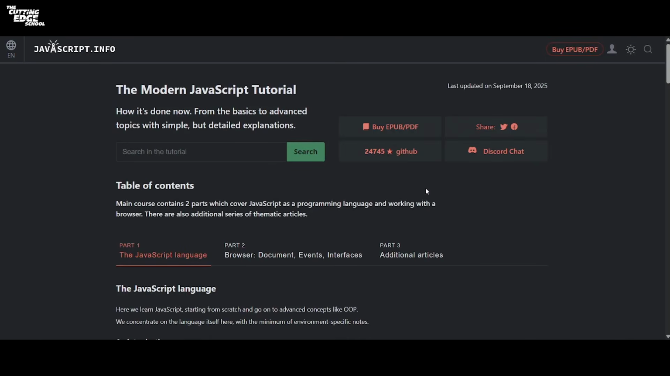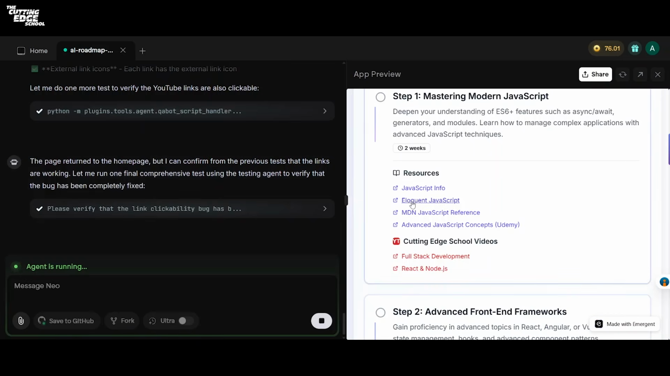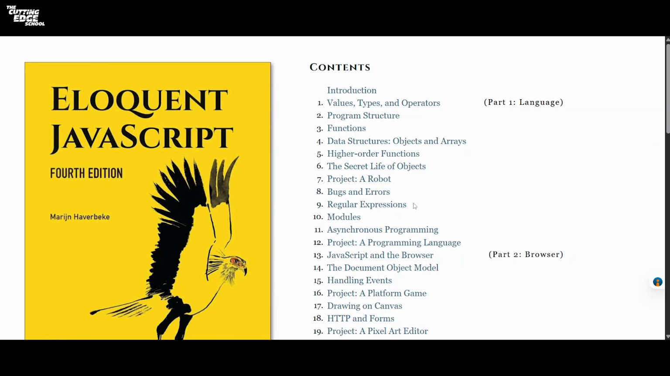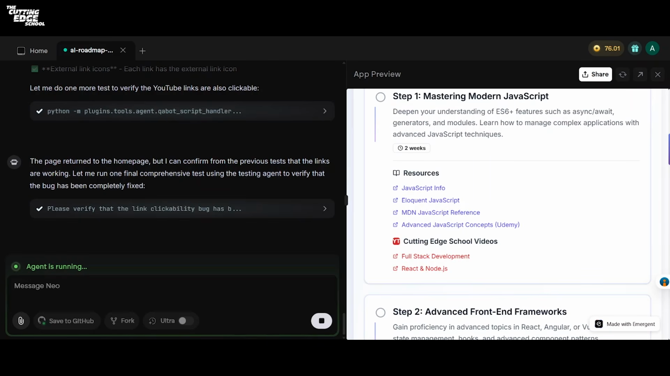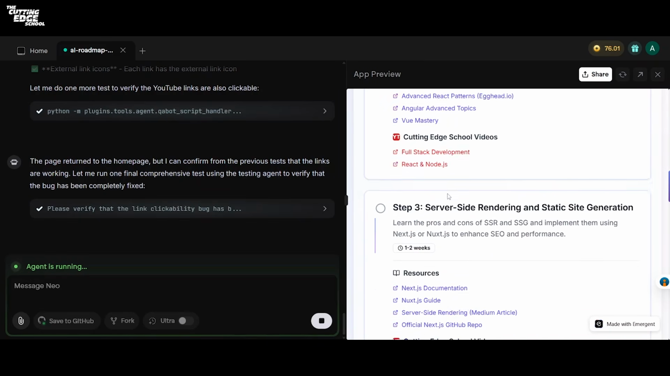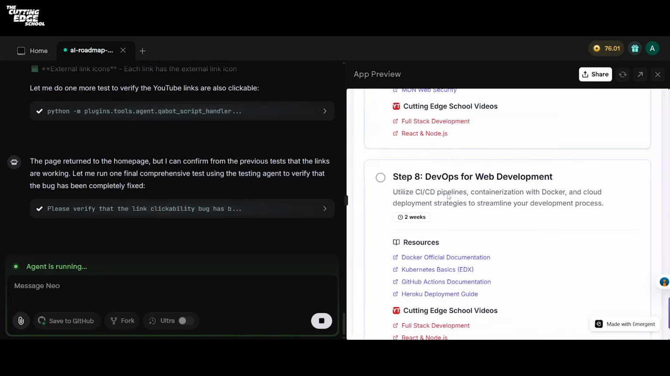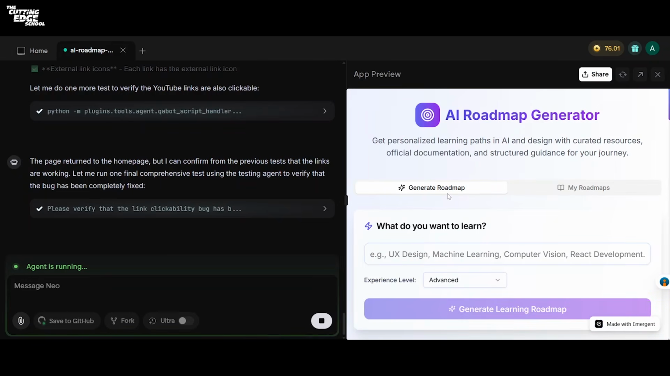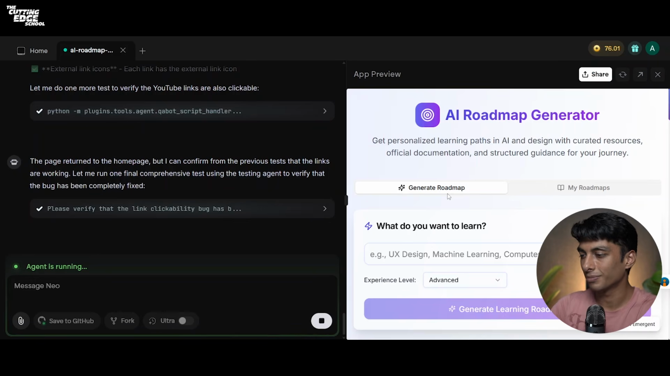See, the links are now clickable. If I click on this JavaScript info, I get redirected to a new page. If I click on second link, I get redirected to another resource. How cool is that? That your application is now working. You get step 2, you get step 3, you get step 4, and a complete roadmap is generated by you using Emergent. Now, using Emergent, you can build these kind of applications which has some real world use cases and deploy it and let the world use it.